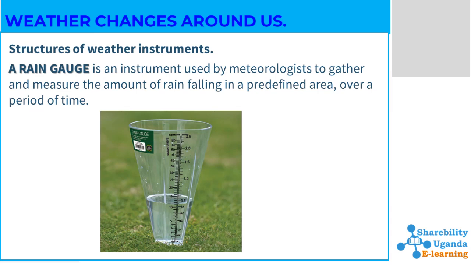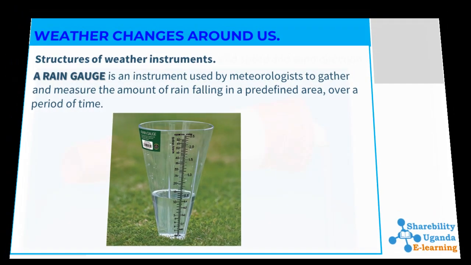Well, meteorologists are individuals that study weather changes around us, or they are personnel who help to determine the weather or climatic changes of the environment. So that is a rain gauge for you.